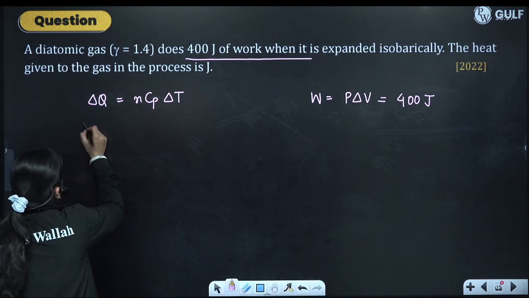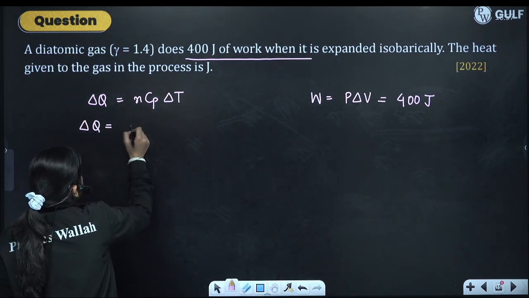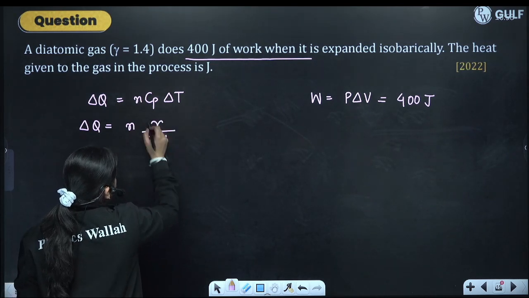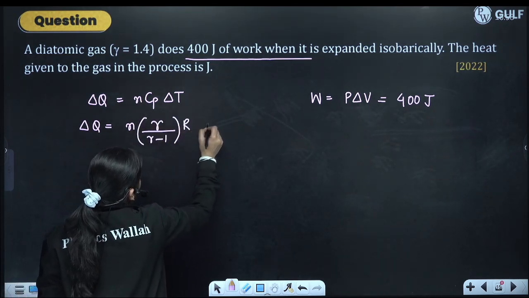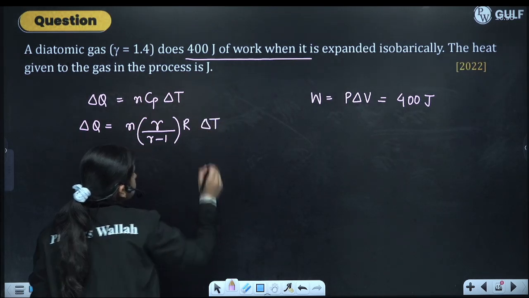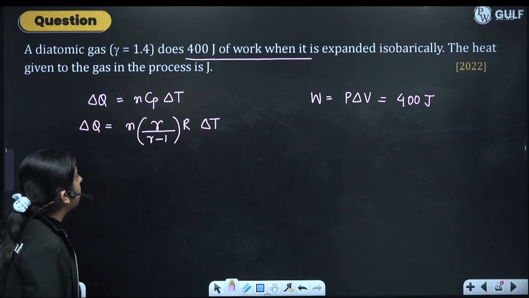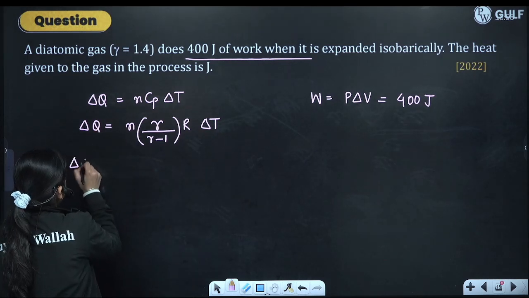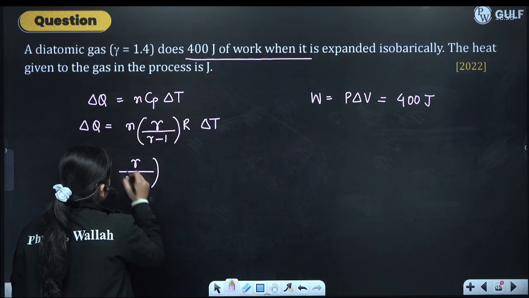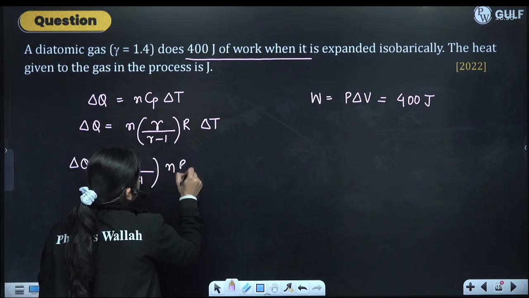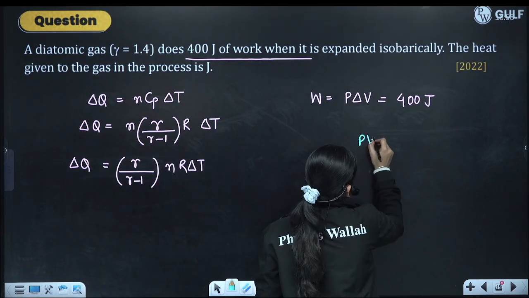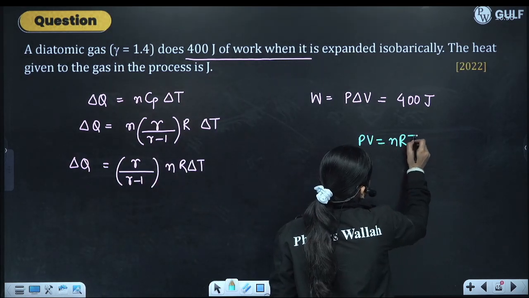Now we can write Cp as gamma by gamma minus 1 into R. We can write Cp in the form of the adiabatic index. So from here we will get gamma by gamma minus 1 into nR delta T. PV is equal to nRT.